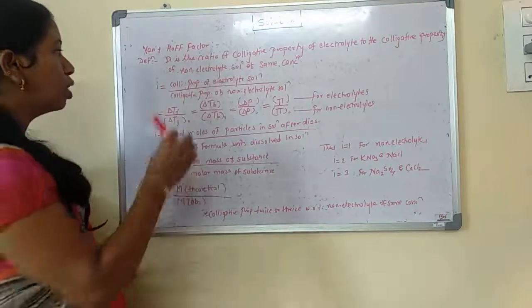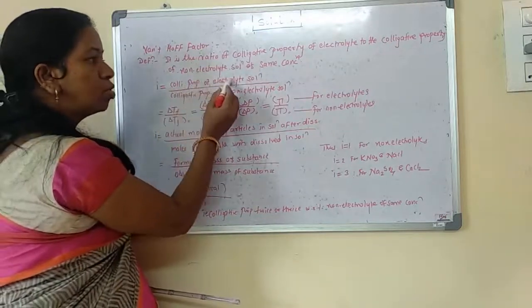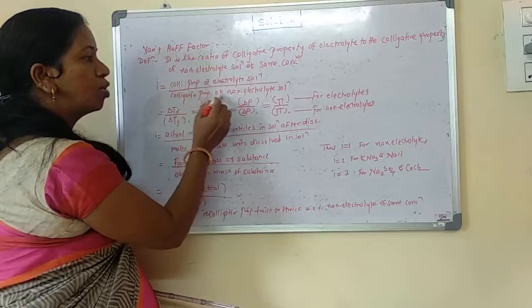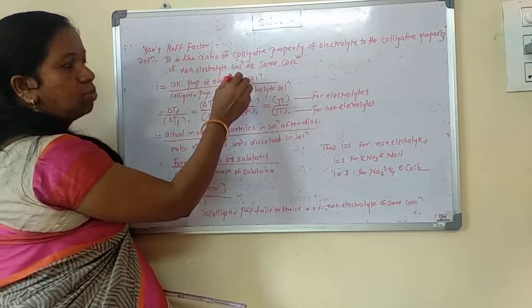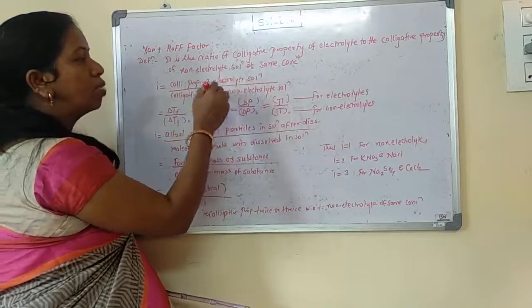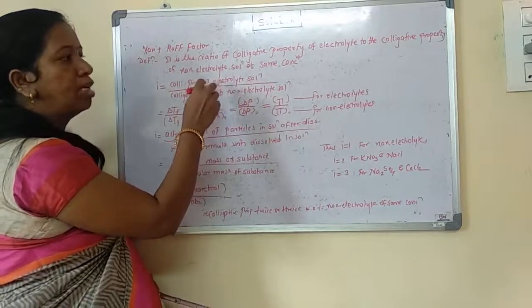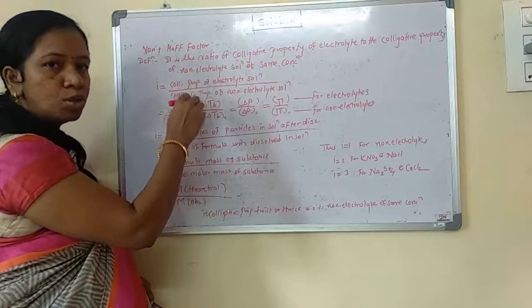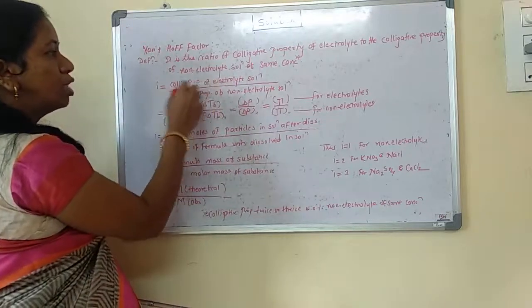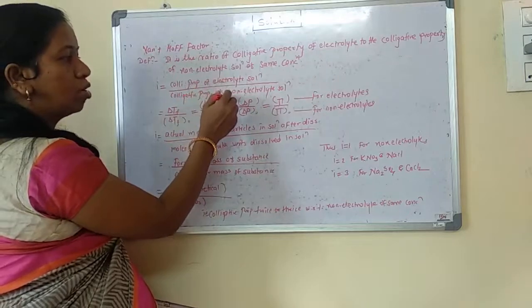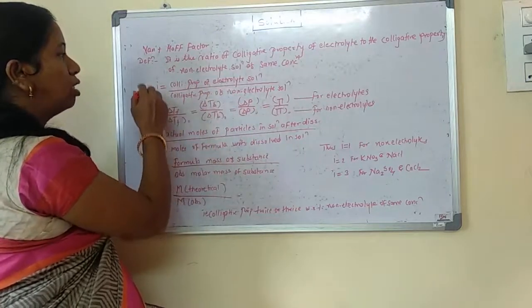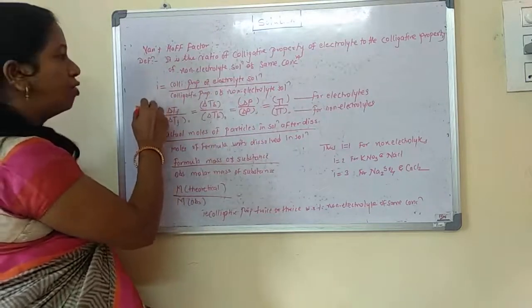Here, the colligative property of the electrolyte solution to the colligative property of the non-electrolyte solution, because in the last point we saw that the colligative properties are different from the expected for the electrolyte solution. So the ratio of these two solutions, the electrolytic solution and the non-electrolytic solution, gives i, which is nothing but the Van't Hoff factor.